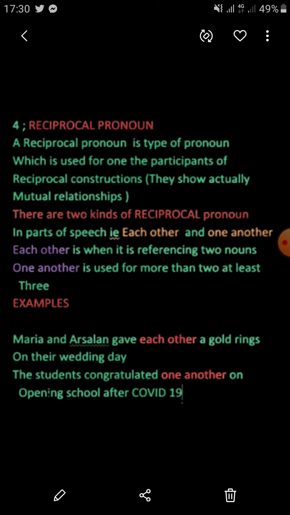This activity concerns the whole community of students, and they are a lot, so one another is used among them. So these are examples of reciprocal pronouns, each other and one another.